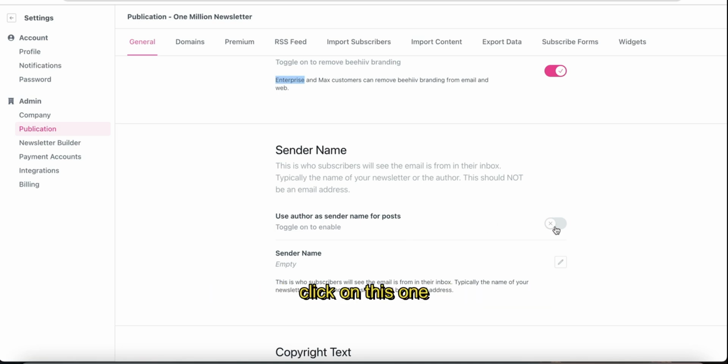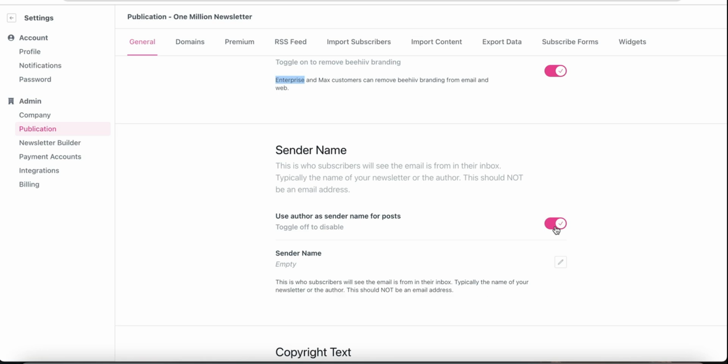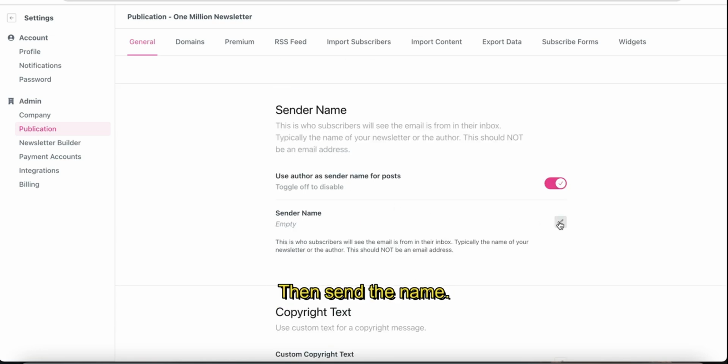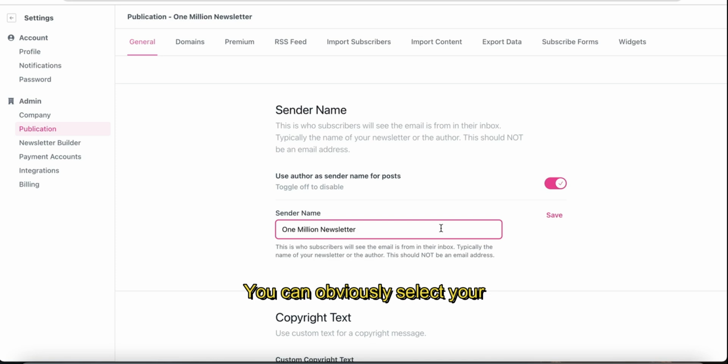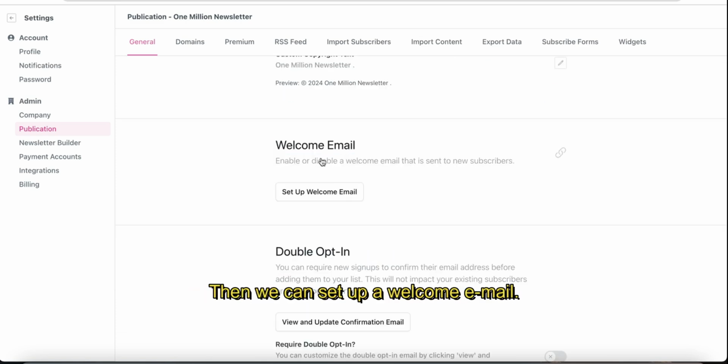Then the sender name, use author as sender name for post. You can click on this one because I am going to show you how to create an additional author for your newsletter. Then you can use that author as the sending person for your post. Then for the sender name, you can obviously select your newsletter name, in my case 1 million newsletter, or you can use your personal name for that. Then we can set up a welcome email. I will do this later.